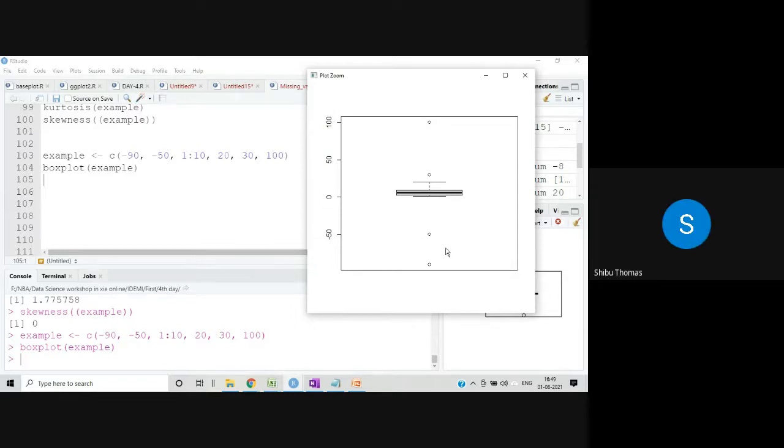If you see here, there are two values below and two values above. The two values below could be -90 and -50, and the above one is 100, and this may be 30. So it has considered 20 in the range only. This is called a whisker. I will talk more about this when we will be doing the plotting.